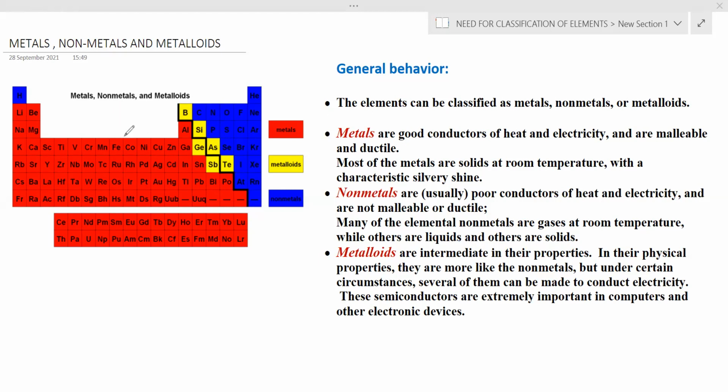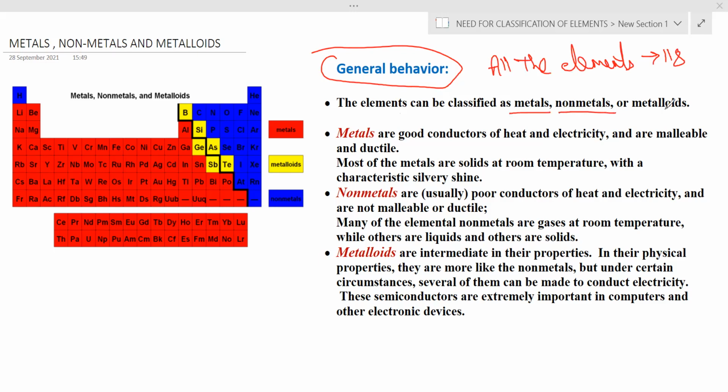If you check it out, the general behavior we are discussing here covers all the elements, a total of 108, which have been classified as metals, non-metals, and metalloids. And what are these metals? We are talking about the general property: they are good conductors of heat and electricity.